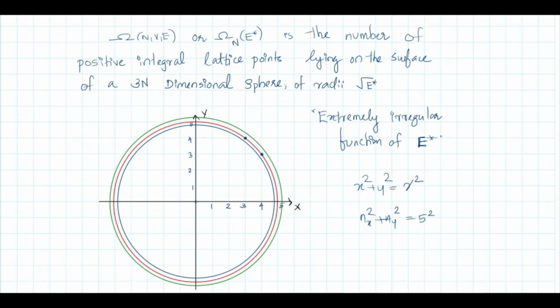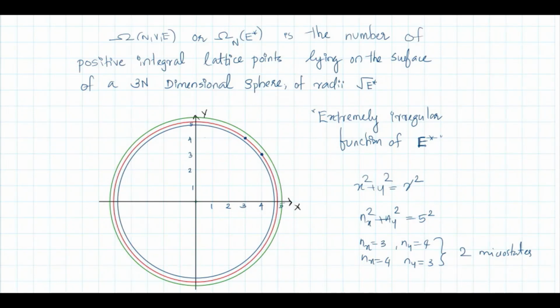are there, how many integer values? Not simply any value for nx and ny, you should take integer values. How many integer values of nx and ny are there such that this gives 5 square? nx can be 3, ny can be 4, or nx equal to 4, ny equal to 3. So there are two possibilities, two microstates in the world. So those points here I marked in blue dots.